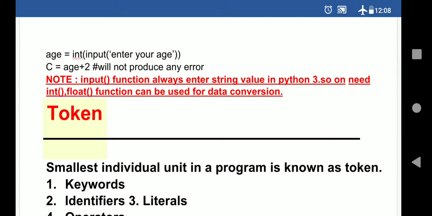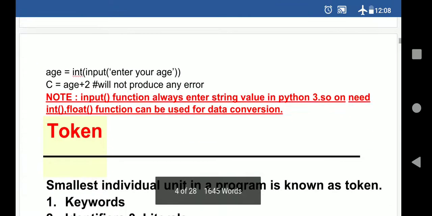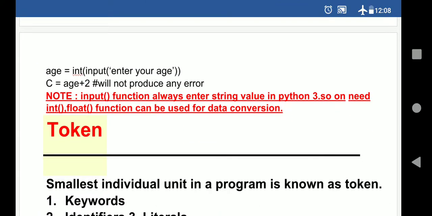But here if you have written age with the input function, always enter this. But here you can see if you write age equals int input, then it will not produce this error because you have written int here. So int means if you do not write this int, then it will produce an error. This hash that is put in front means a comment. Comment you are giving here. What is the role of comment? Whenever we are writing a program, comment will help you to understand the programming code. Like if you have made an addition program, you can mention a comment in front of it. Comments never run in the program. It will help you just to understand the programming code.